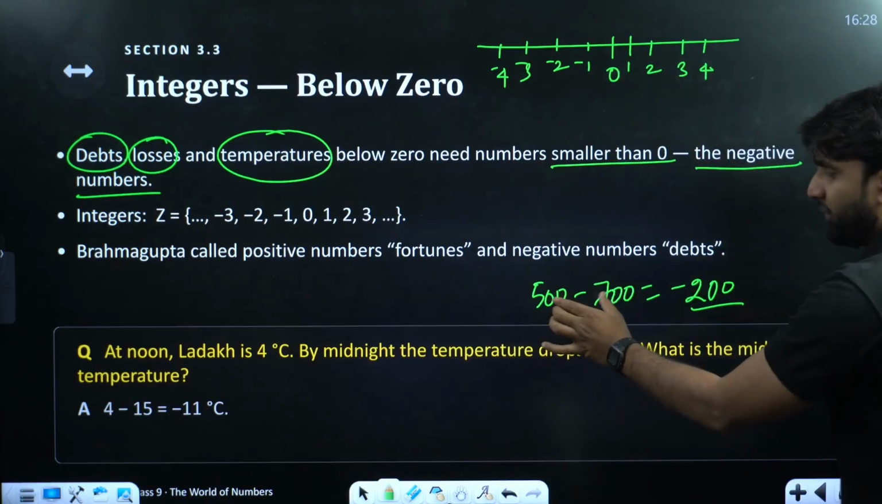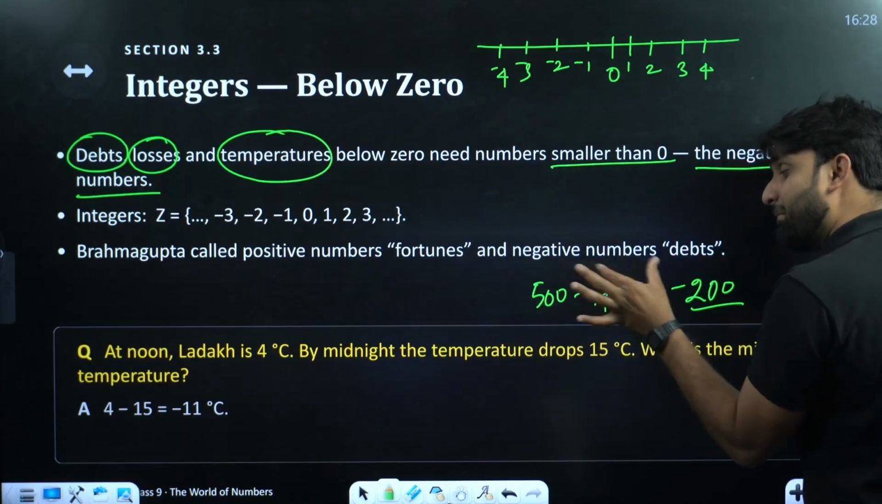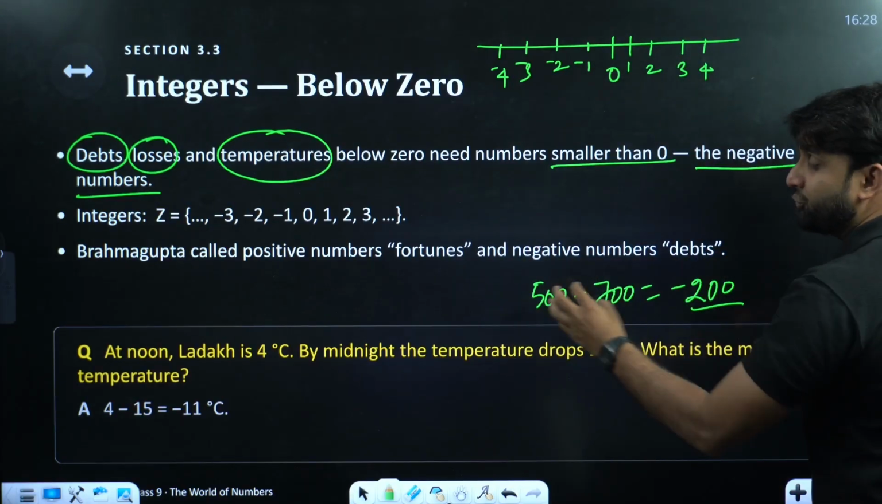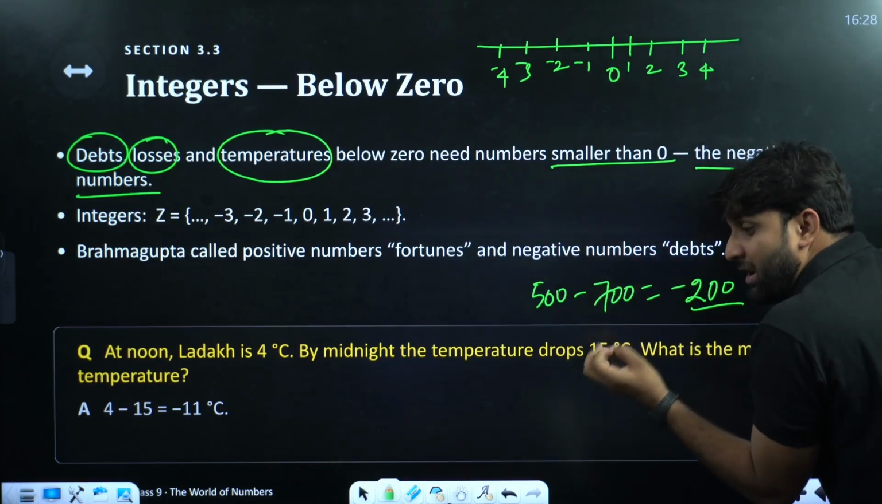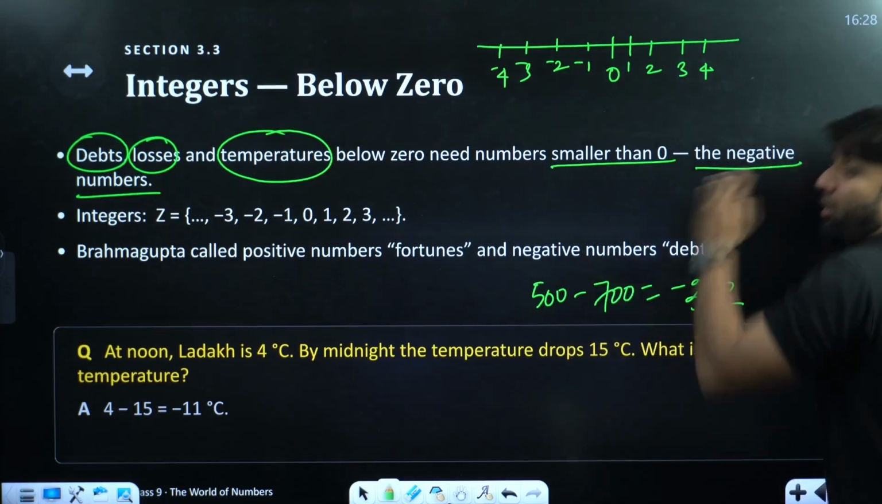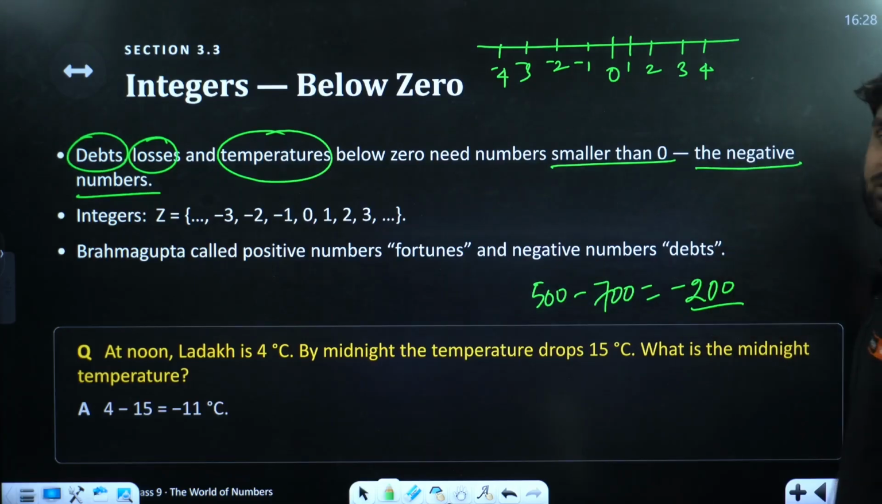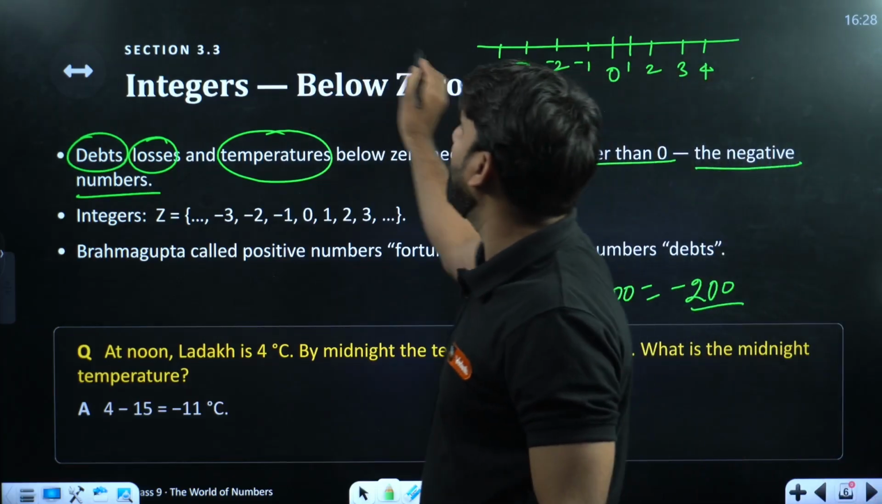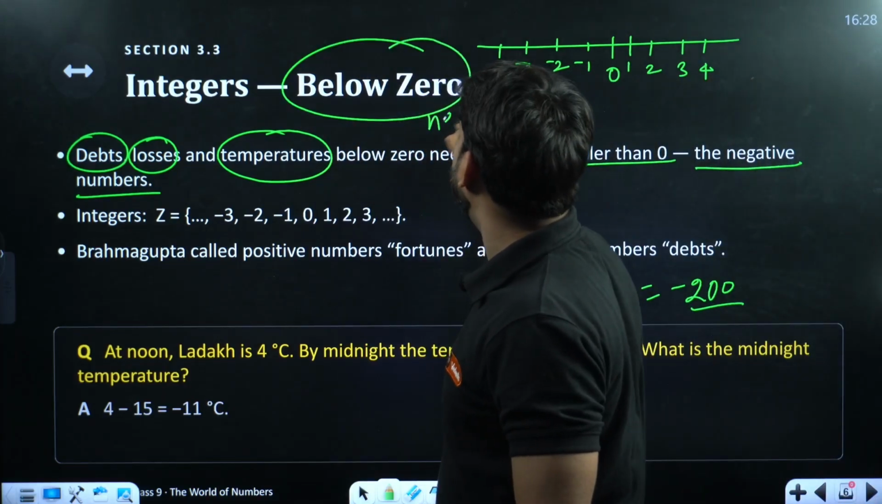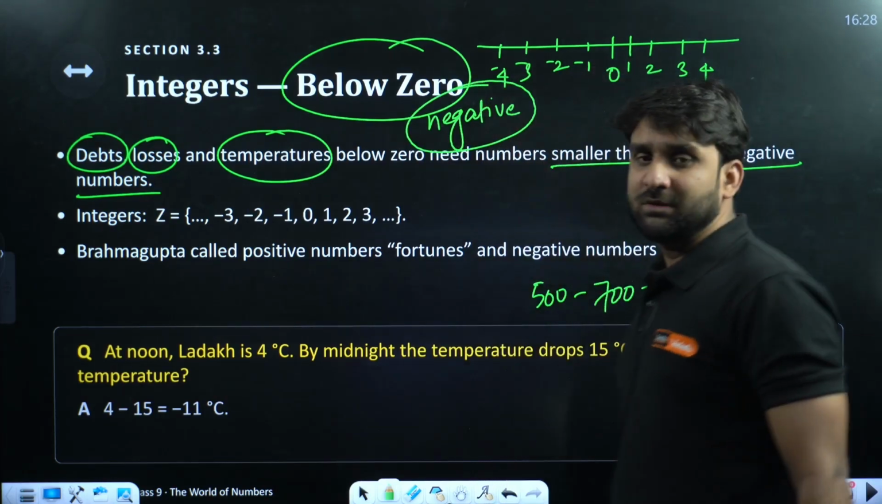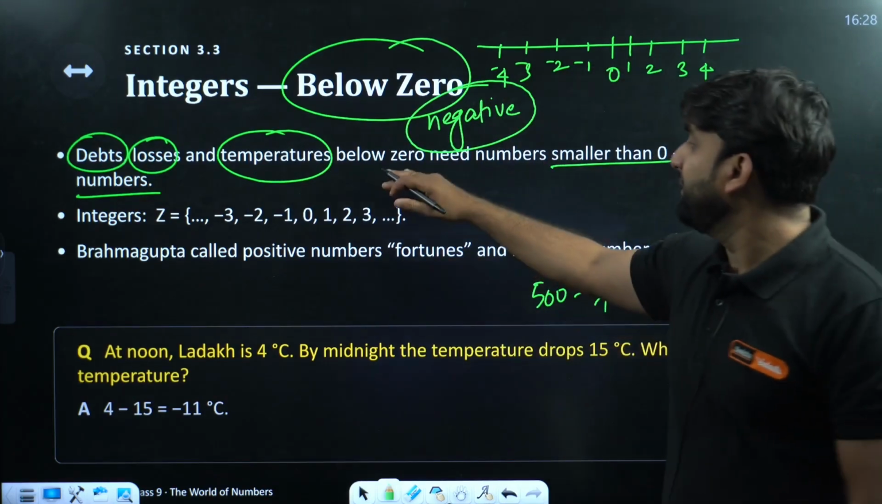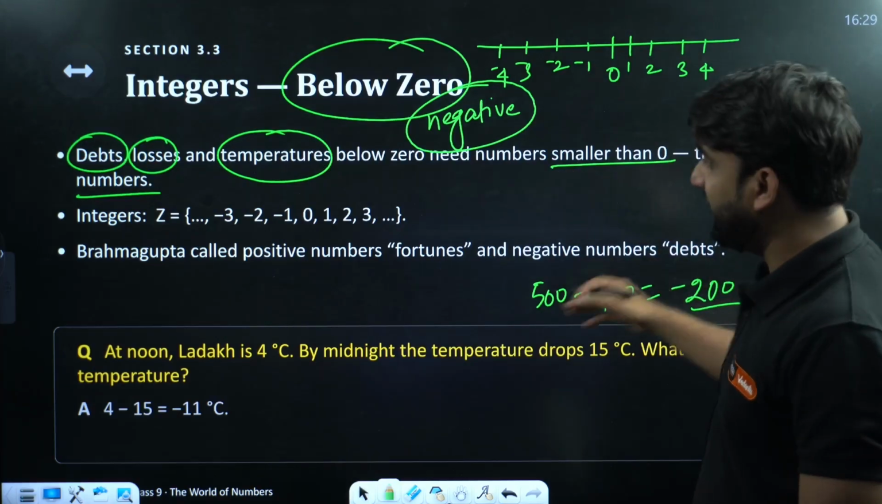What does it mean? You have 500 rupees, but you have spent 700. So your 500 total saving has been spent, so the result is 0. Now you are going below zero. That is why the result is negative. So when we go below zero, the result comes as negative. So below 0, numbers smaller than 0, are the negative integers.